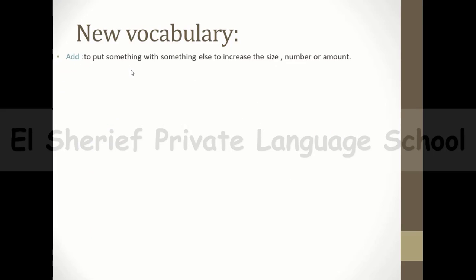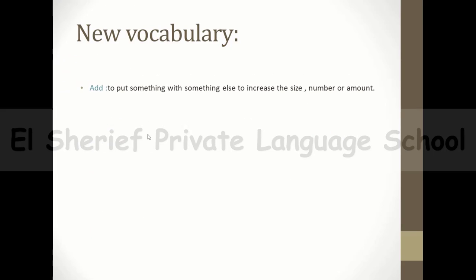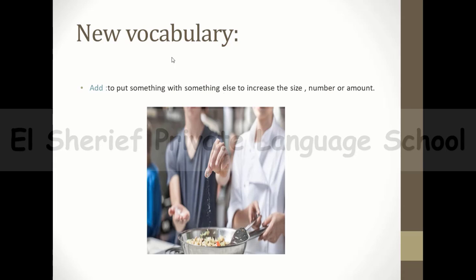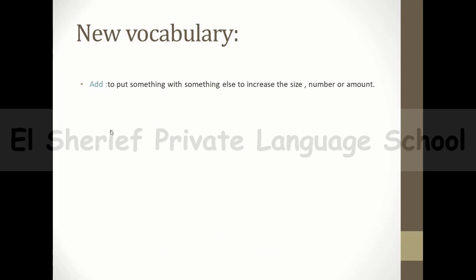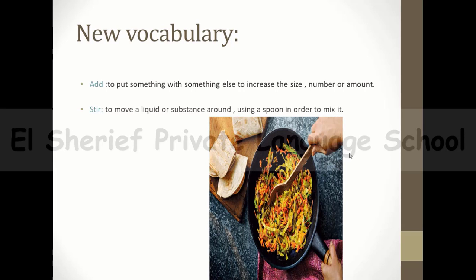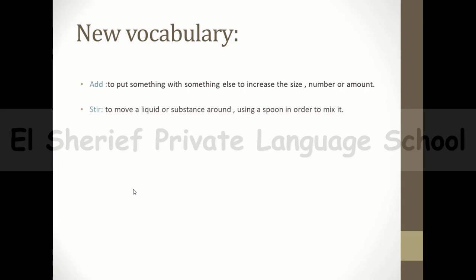Let's continue the words. We have this verb add. Add, guys, it means to put something to something else to increase the size, the number, or the amount of it. So like this, he is adding some salt. Then we have stir. Stir, guys, it's a verb also that means to move a liquid or substance around using a spoon in order to mix it. So he is stirring now. So this is stir.